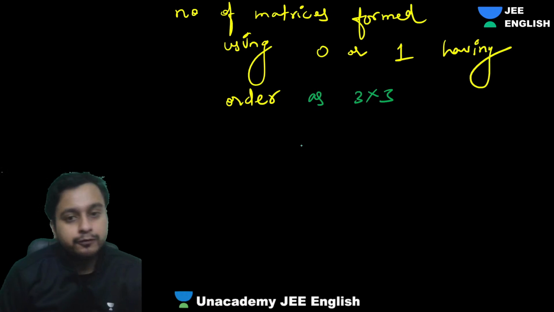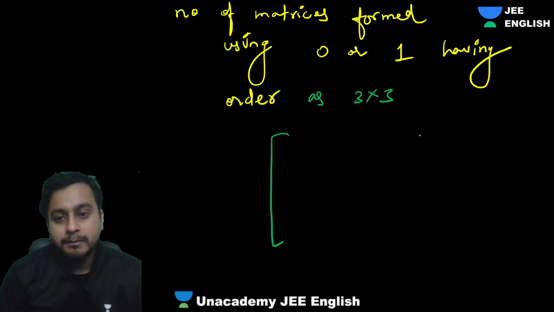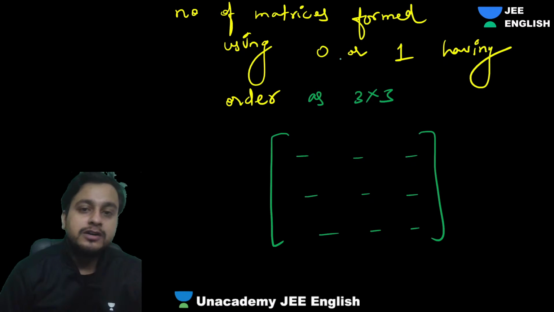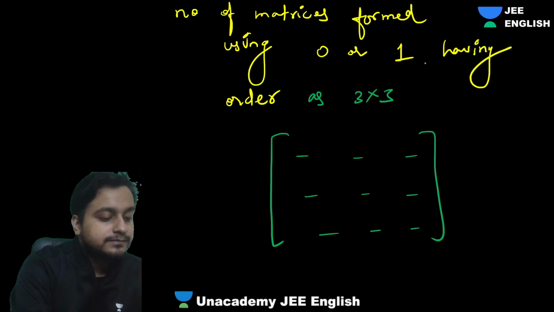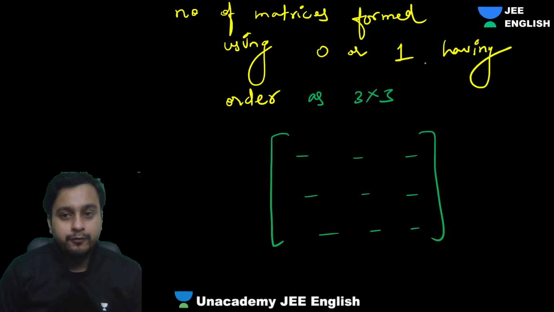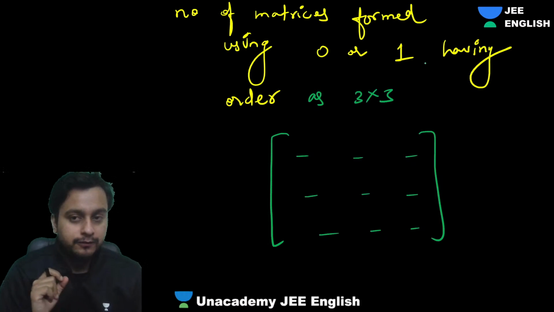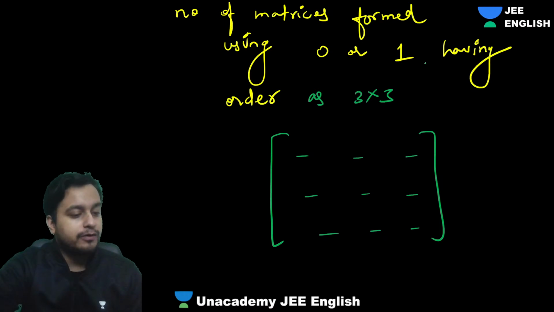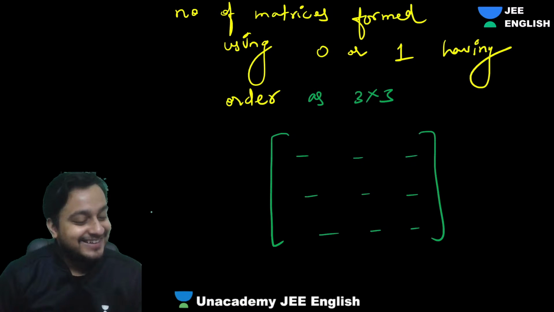So we have to form a 3 cross 3 matrix. Here one element, here one element, here one element, and we have to use either 0 or 1. So how many matrices can you form like that? Tell me, guys, come on. Let's see, very basic question. You have to form a matrix of order 3 cross 3 using 0 or 1. We can only use 0 or 1, that's it. Come on, everyone.